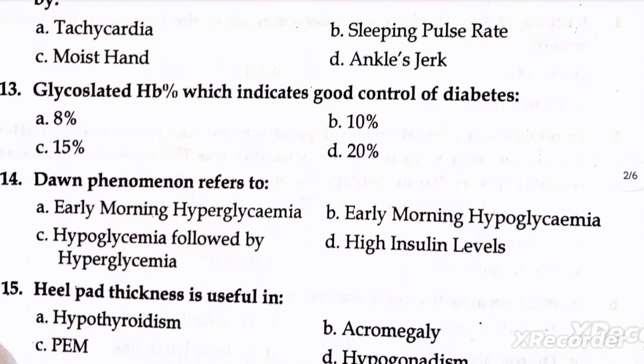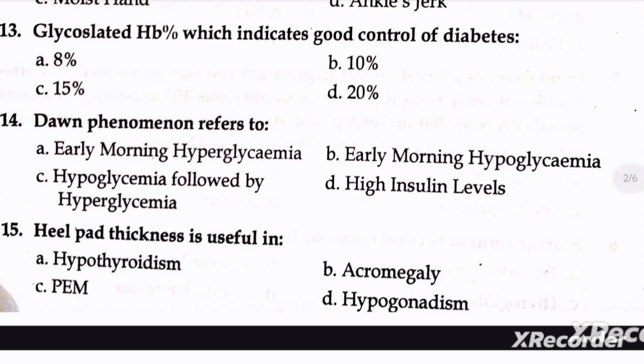Next question is, glycated HbA1c percent which indicates good control of diabetes: A, 8%, B, 10%, C, 15%, and D, 20%. Right option is A, 8%.